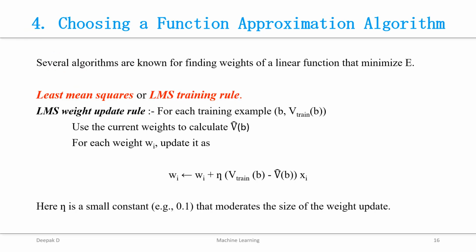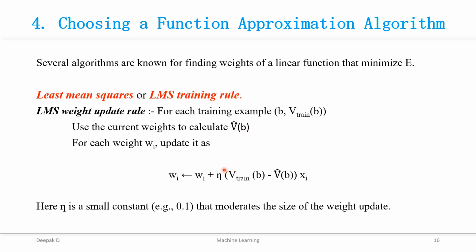So there are several algorithms to find the weights of a linear function that minimize the error value E. One of the algorithms is least mean square, also called the LMS training rule. For this LMS weight update rule, we provide the training example in the form of a paired value, that is b comma V train of b, and we use the current weights to calculate V dash of b.